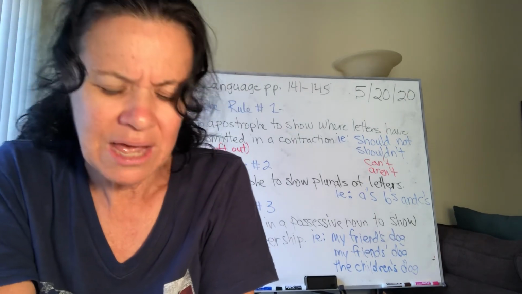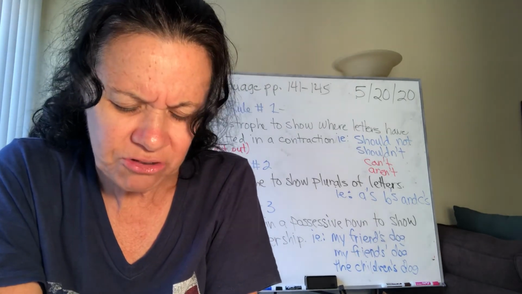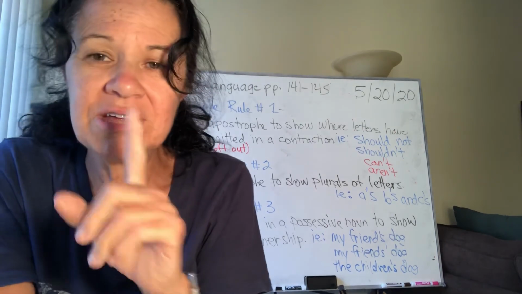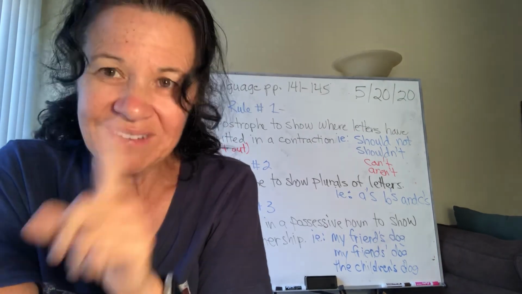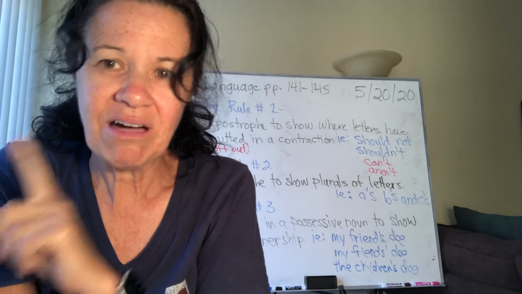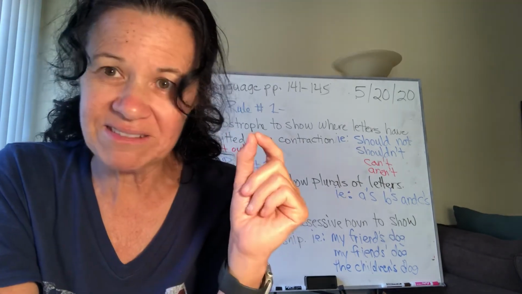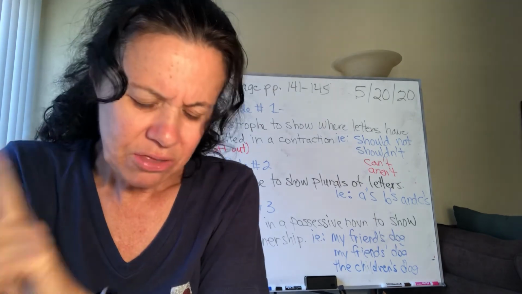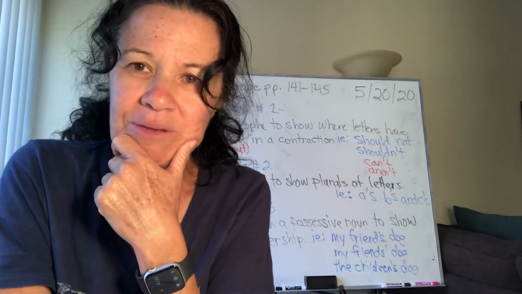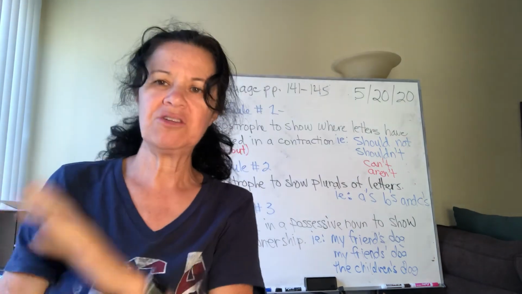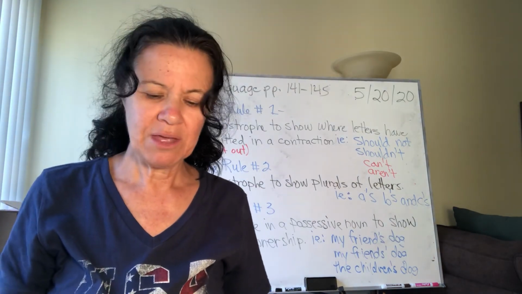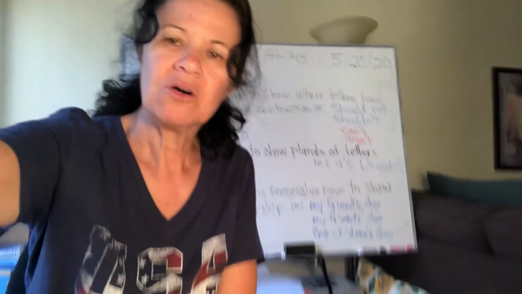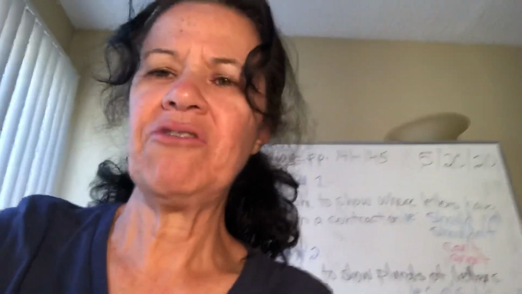For example, number 1 says, the Earth's rotation is the basic cause of all weather. Okay, we learned in day 1 that the sun is the constant cause of all weather. So you would write false. And then in the sentence, you'd write the sun is the basic cause of all weather. Okay, so you write false and you make the statement true. Okay, so you know how to do that. And we will check on Zoom and I'll see if you have any questions.